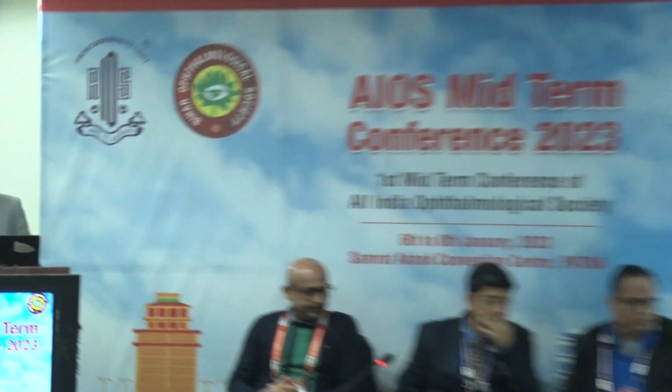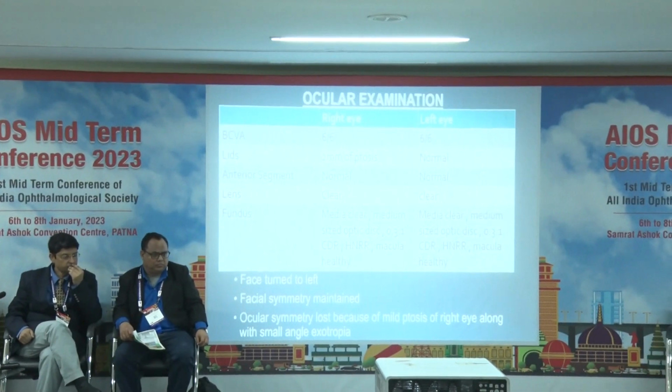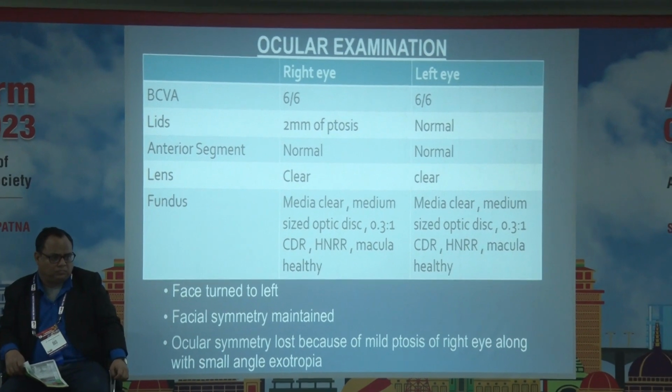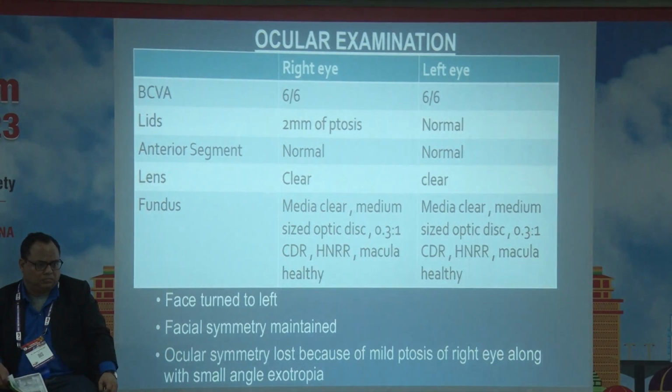General examination is within normal limits. Systemic examination and vitals are within normal limits. On ocular examination, significant is the right eye. There is 2 mm of ptosis in the right eye lid, and anterior segment examination and fundus are within normal limits in both the eyes. And face is turned towards left.